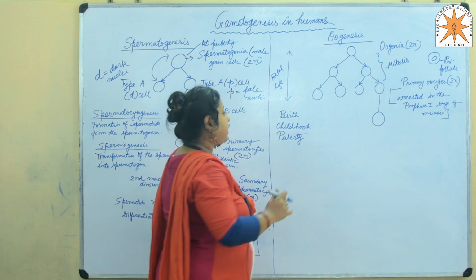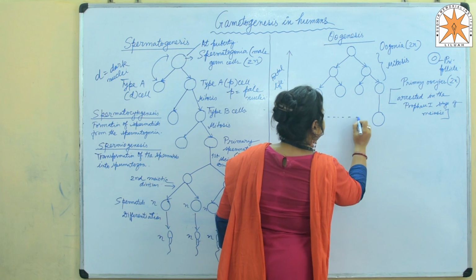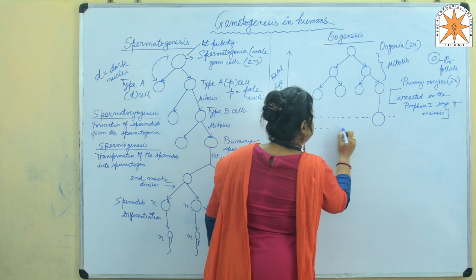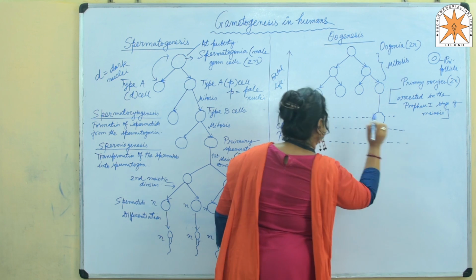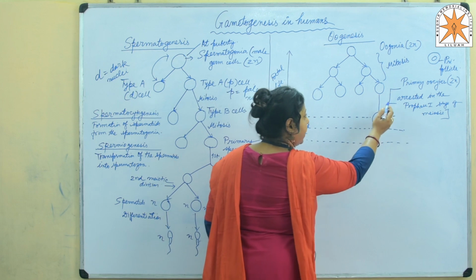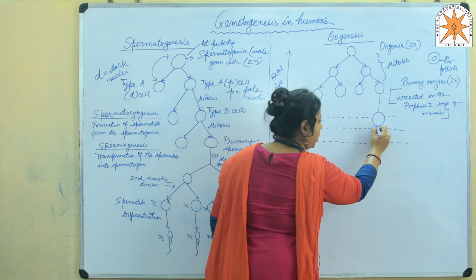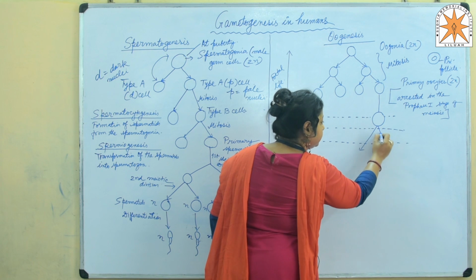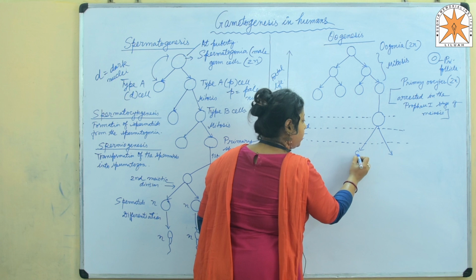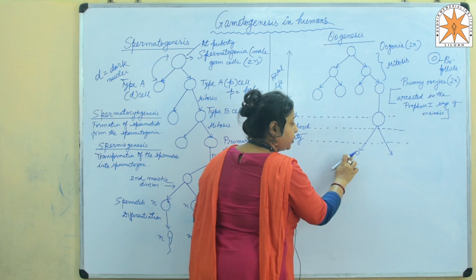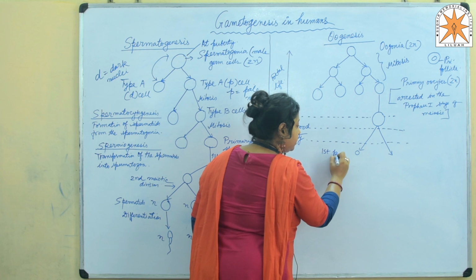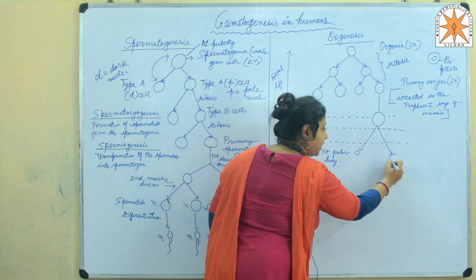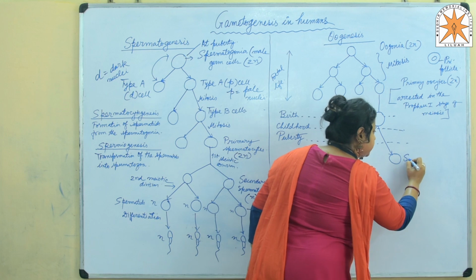Right? Now what happens? Till here there is no meiotic division. The first meiotic division will start at puberty, whereby the primary oocyte divides unequally to produce a very small cell known as the first polar body, and a bigger cell known as the secondary oocyte.